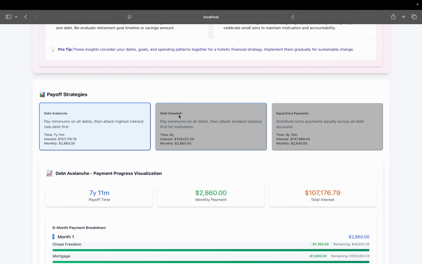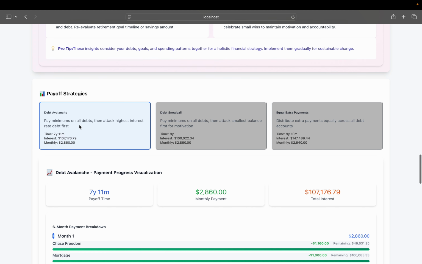There are two categories: one is the debt avalanche method, and the other one is snowball. You can read that whenever you have some time. And this one is distribute extra payments equally, like what a normal person does. But the recommendation is to go for the avalanche method.